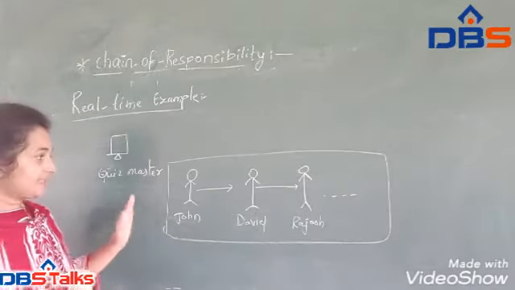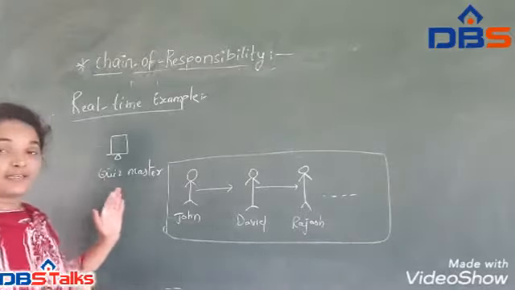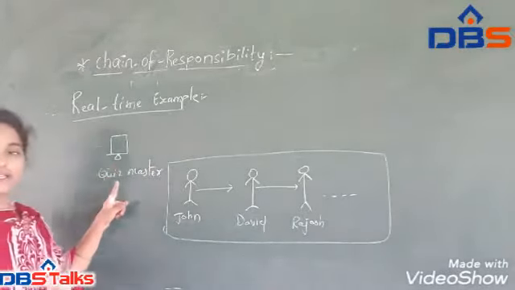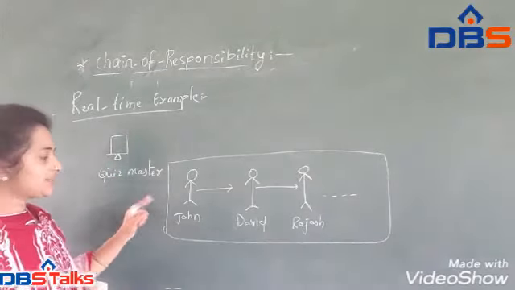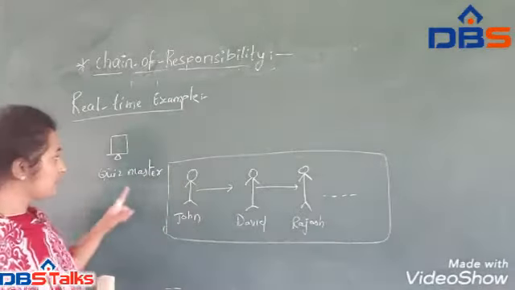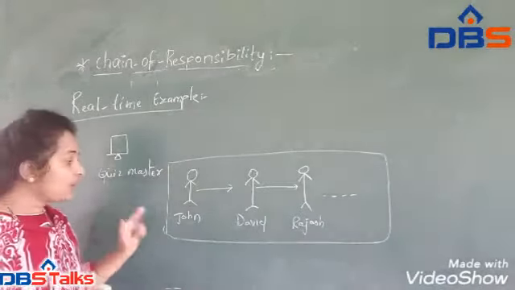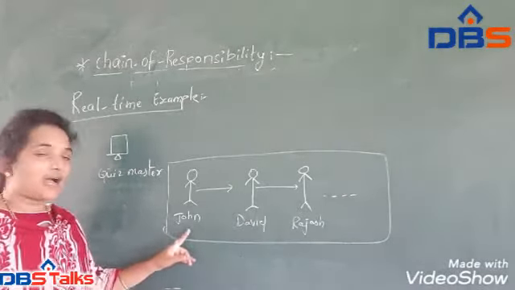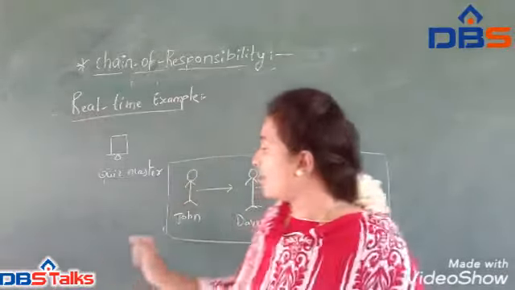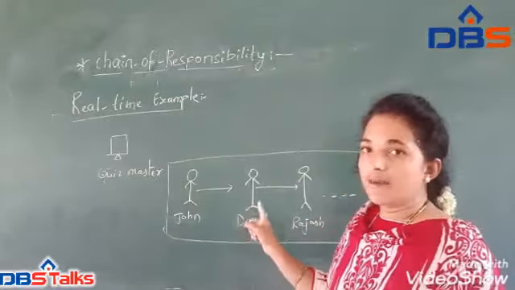This is the real-time example of the motivation diagram we talked about before. In this we have one client, and that client is nothing but the quiz master. The quiz master's responsibility is to provide questions to these students. The quiz master asks one question to the first receiver, John. The receiver takes that request, and if he has answered that question, further processing is not necessary. The question will not be passed to the next person.